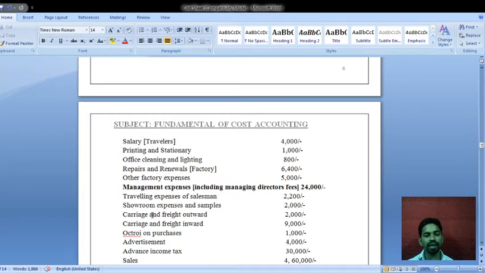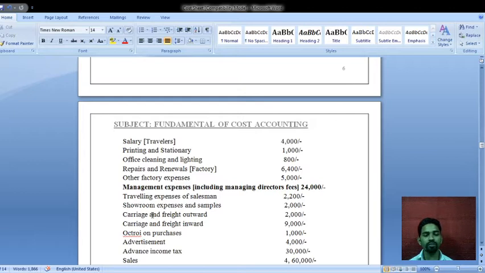Okay, so carriage, it is one of the traveling expenses, so it means what? It is related to the direct material cost, while purchasing the raw material at that time they are paying carriage inwards, so it is a direct expense, we have to take under the direct wages, rupees 9000. Next octroi on purchases rupees 1000. Octroi is just like a tax they are paying while purchasing the raw materials, so it is a direct material cost, we have to take under the direct wages head.